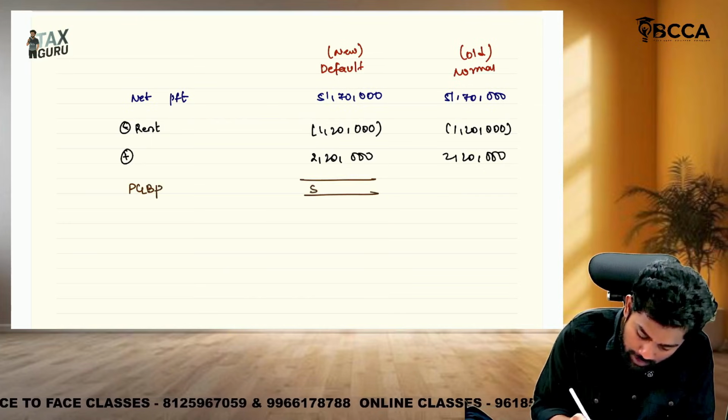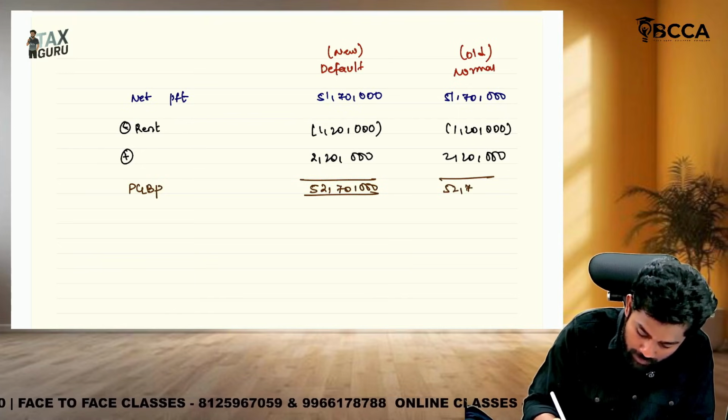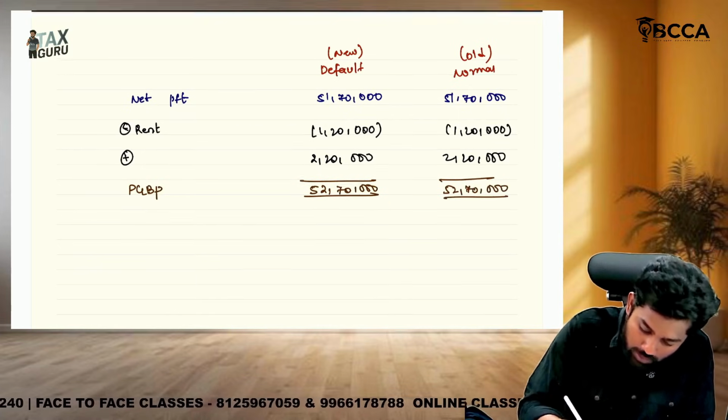how much? 52,70,000. Here also 52,70,000. Okay, PGBP income we got. Then we'll go to what? House property.